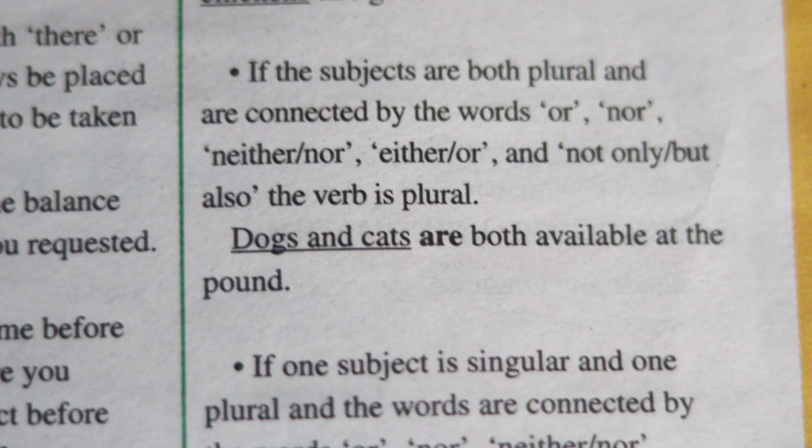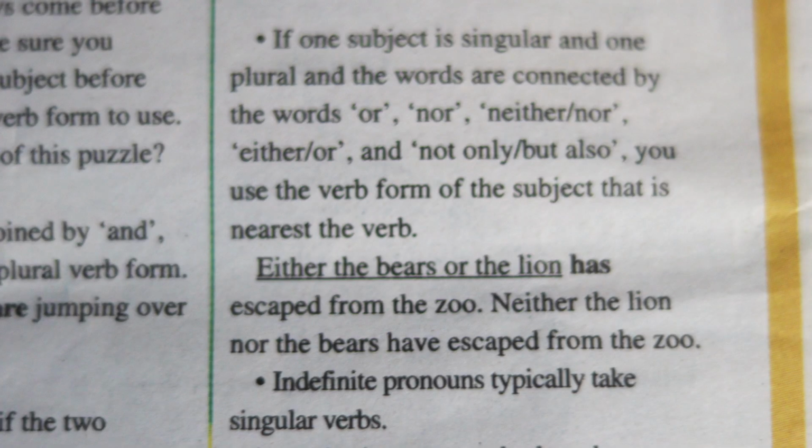If the subjects are both plural and connected by the words or, nor, neither nor, either or, and not only but also, the verb is plural. For example, dogs and cats are both available at the pound. If one subject is singular and one is plural, and they are connected by or, nor, neither nor, either or, and not only but also, you use the verb form of the subject that is nearest to the verb. Let's look at this example.